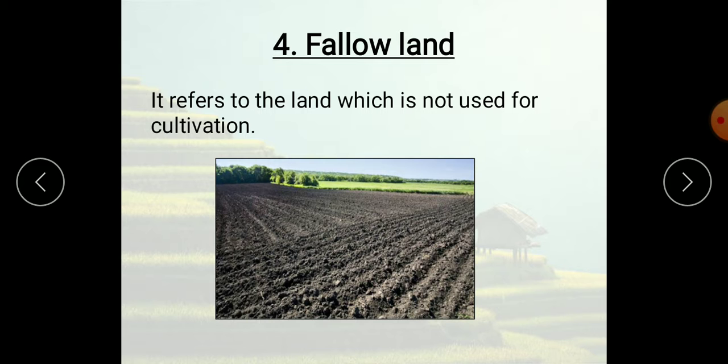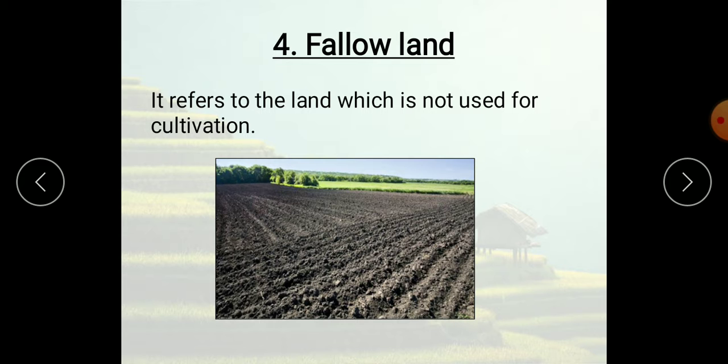Once during the monsoon season, June to September, that time rainfall is plentiful, so they'll grow crops which require more water. Another during the northeast monsoon season, that is November to January. That time rainfall will be moderate, sometimes heavy. So according to that water availability, they'll grow the crops.